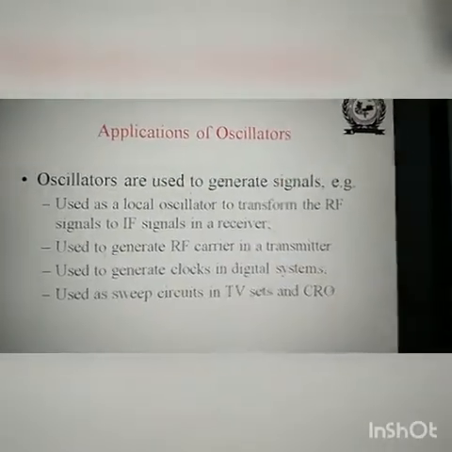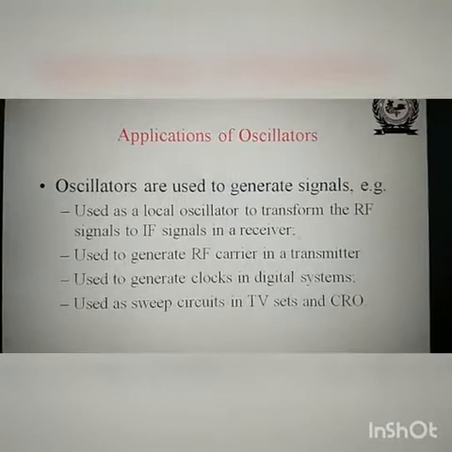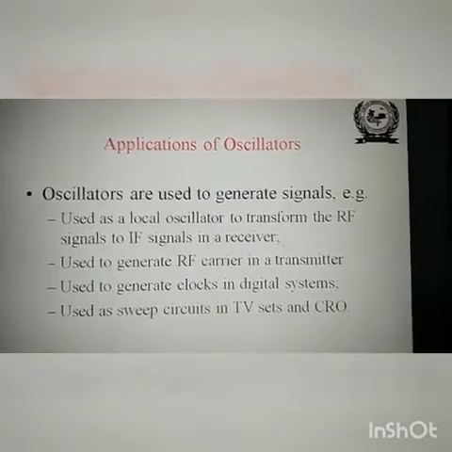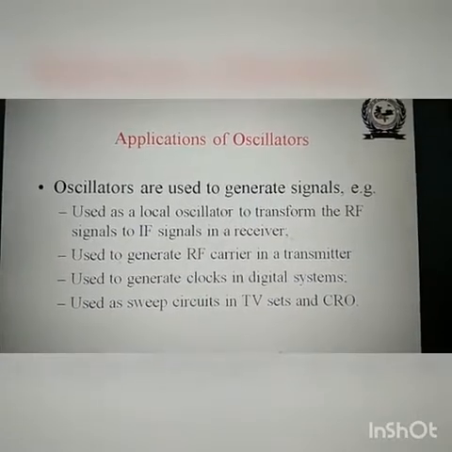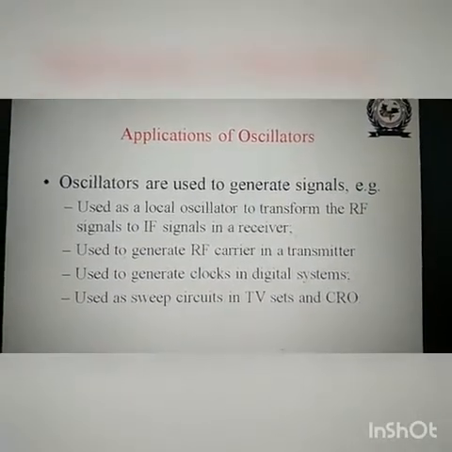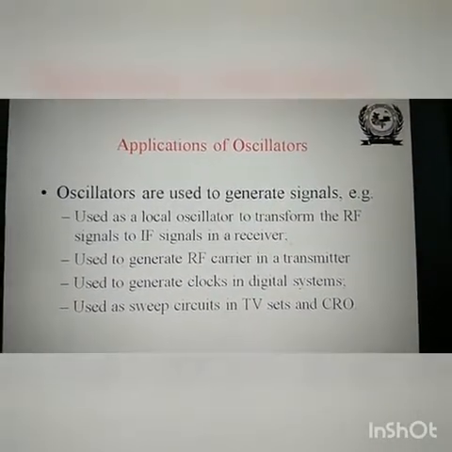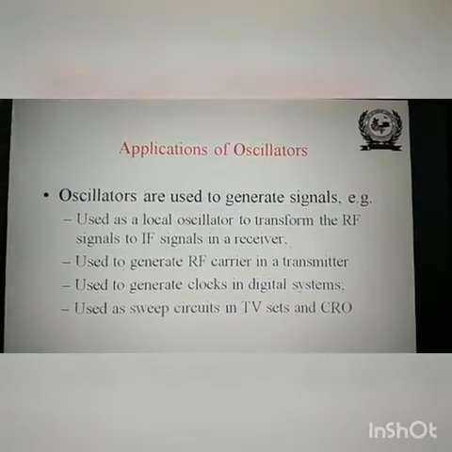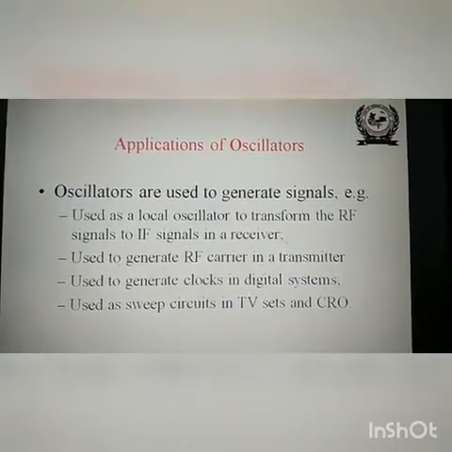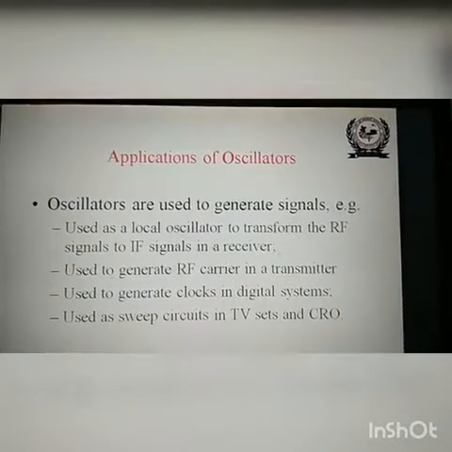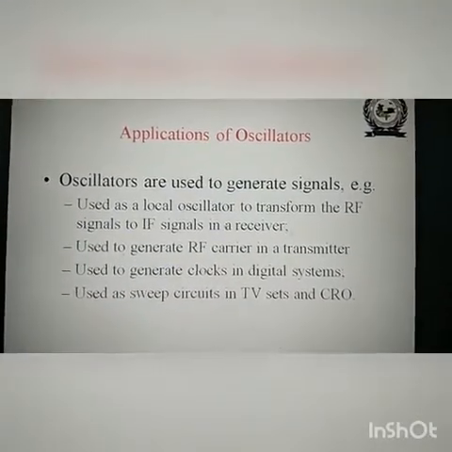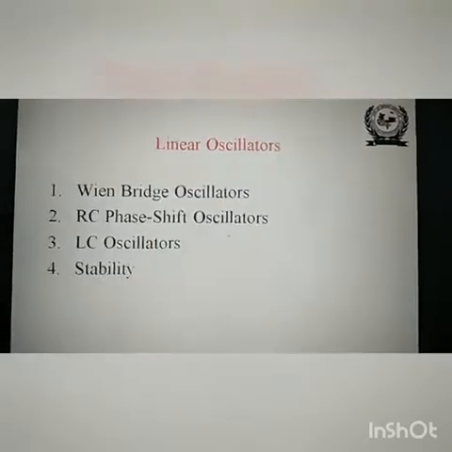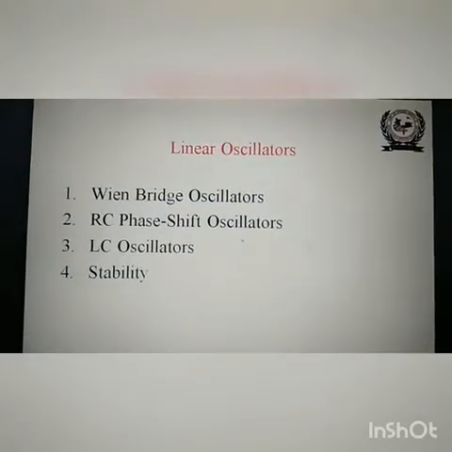In TV receiver sets, we use sweep circuits that use oscillators. In a CRO, oscillators also produce different types of waveforms. So these are the various applications of the oscillators.